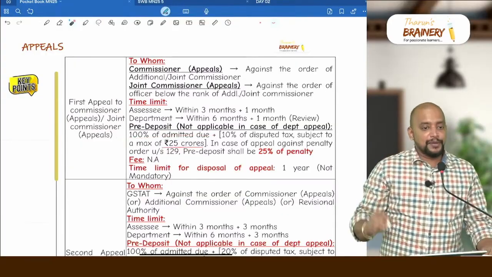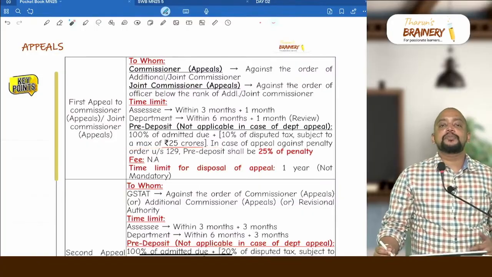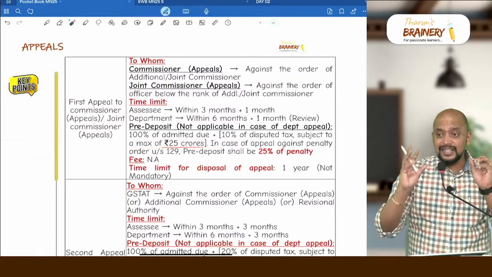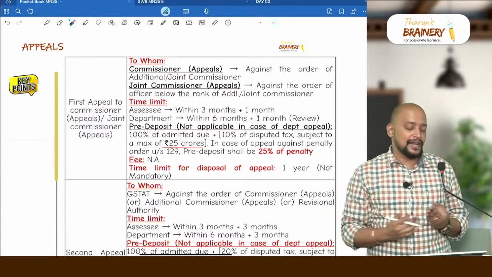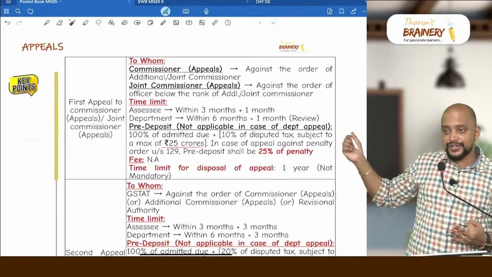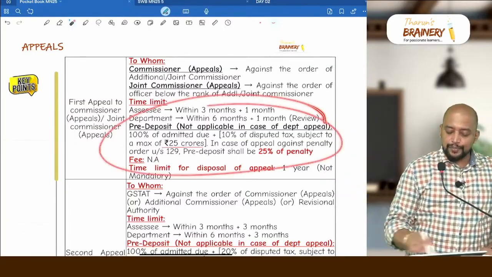100% of the admitted due plus 10% of disputed tax subject to a maximum of 25 crores. But here we need to take this as CGST. I told you 3 places we need to take CGST, SGST separately. One is penalty, already we discussed. Another is pre-deposit and another is late fee. This is pre-deposit. So this we need to compute separately.